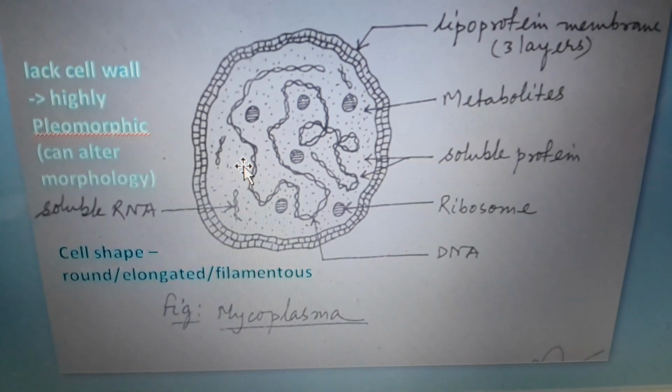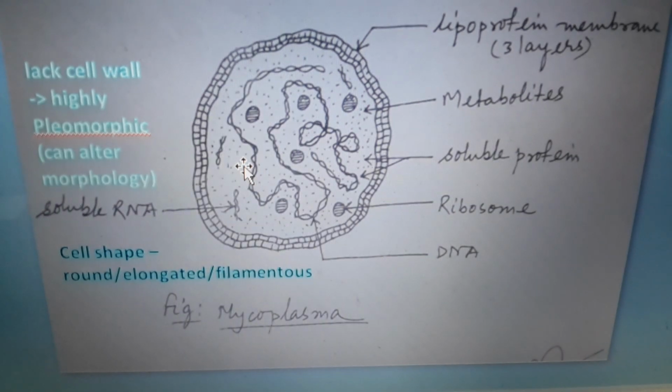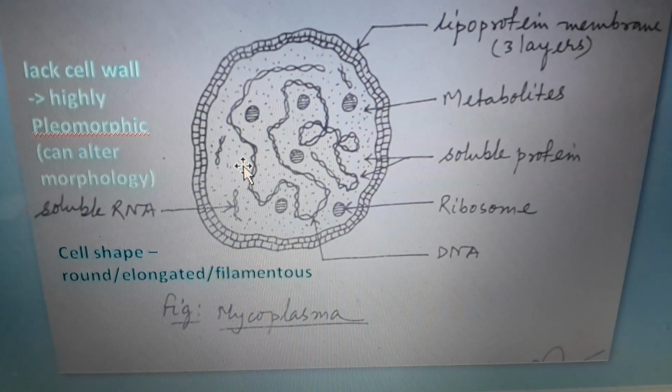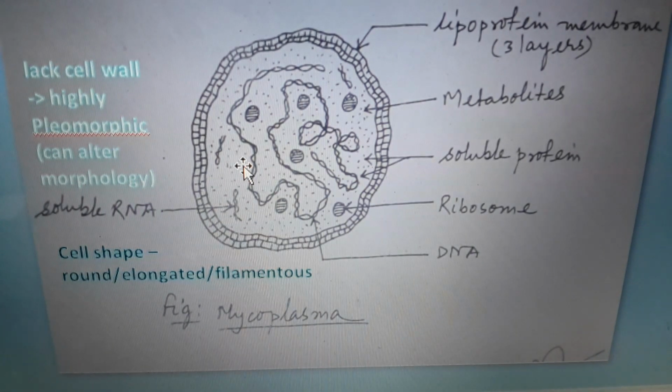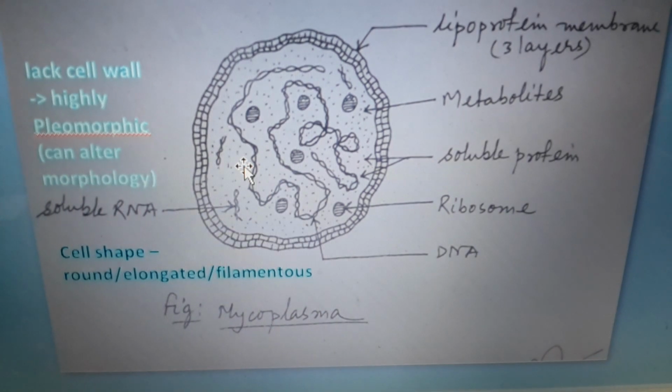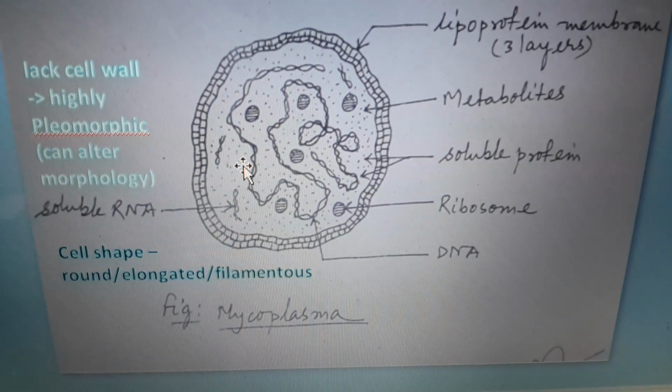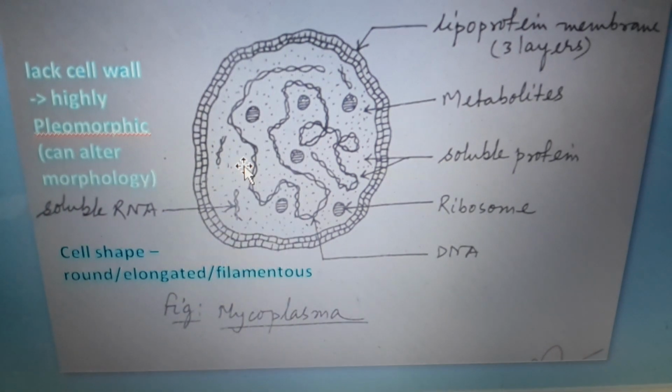The cell lacks a cell wall, so mycoplasma is highly pleomorphic, that is, it shows pleomorphism, for which it can alter its morphology. The cell shape may be of different types. It may be round or elongated or filamentous.